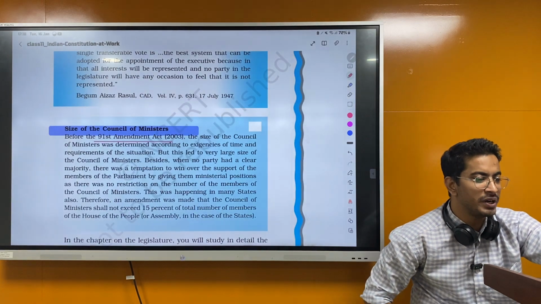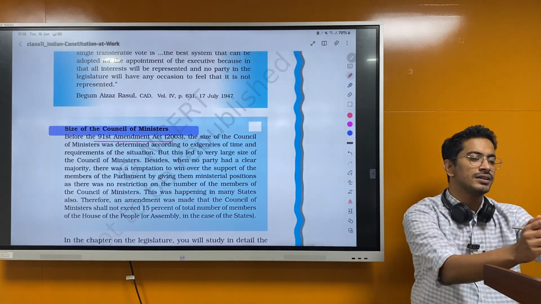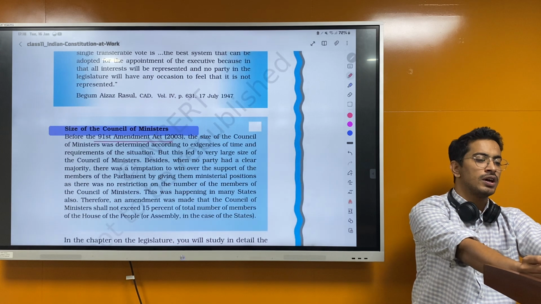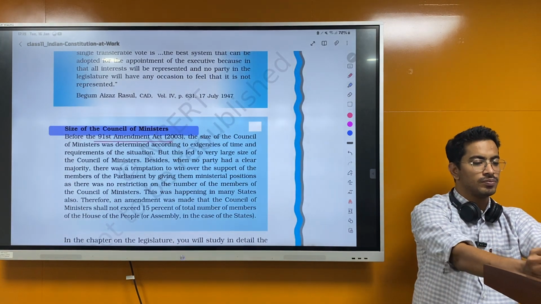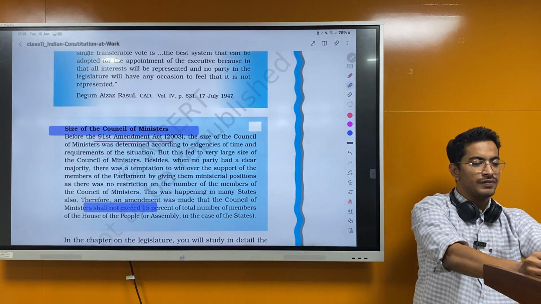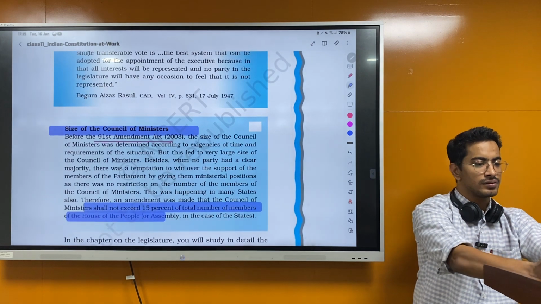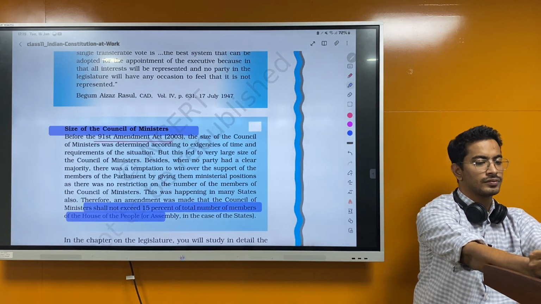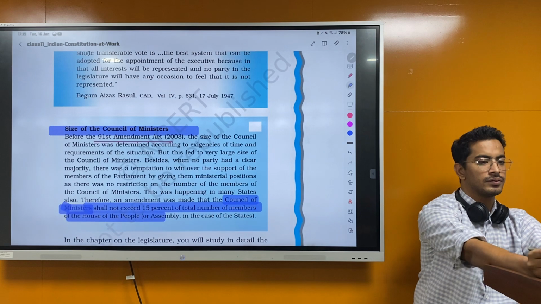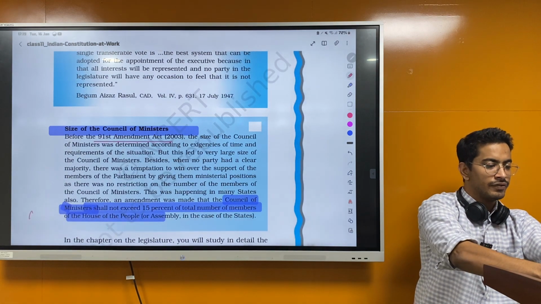Therefore, an amendment was made that the Council of Ministers shall not exceed 15% of the total members of the House of the People. So what did the 91st Amendment Act bring? Yeah, write it. 91st Amendment Act.